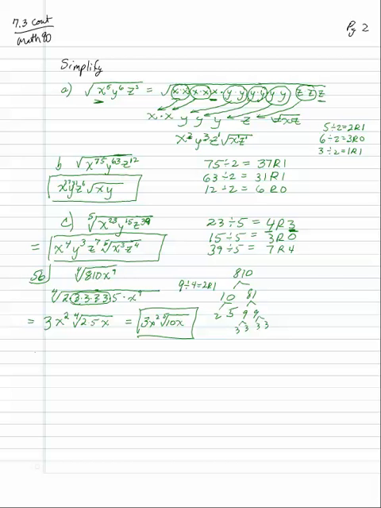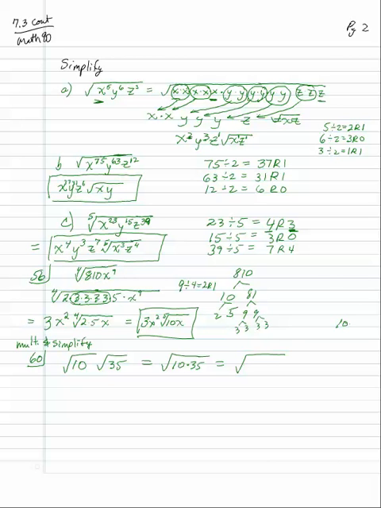Now, when I simplify, putting both of these things together, when it says simplify, multiply and simplify, or just simplify, it didn't matter which it said. If I have square root of 10 times square root of 35, I'm not going to actually multiply these out, because the idea is I'm going to factor them. So square root of 10 is 2 times 5.